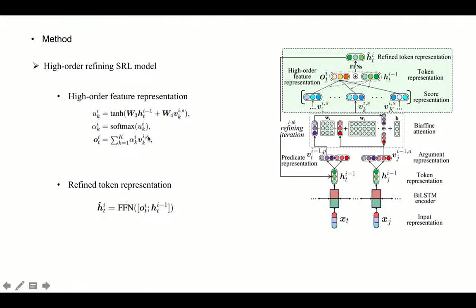We just use an attention mechanism to achieve this. And then we refine the underlying token representation like the arrow indicates. We refine the original token representation with the refined one here, which carries high-order interactive features.